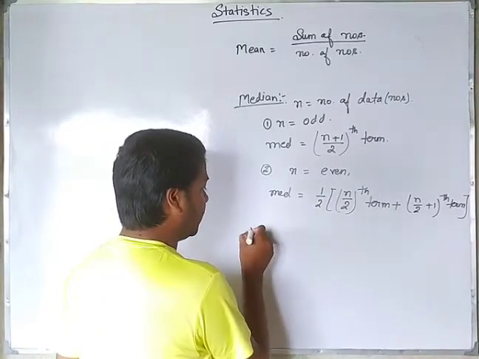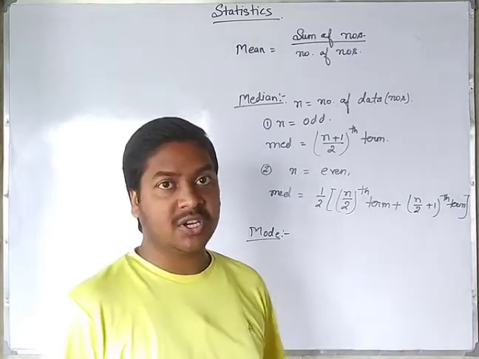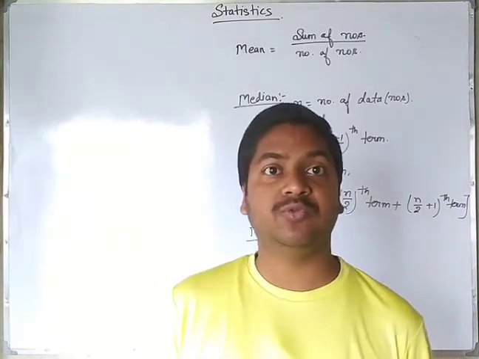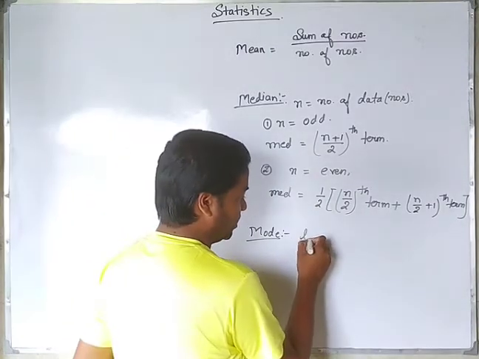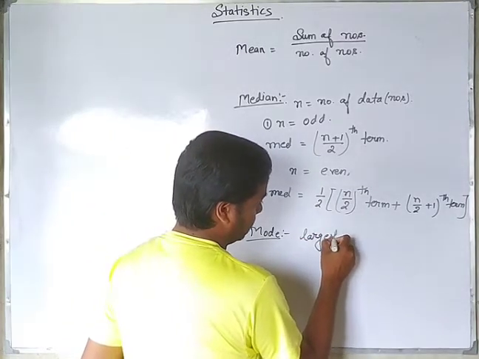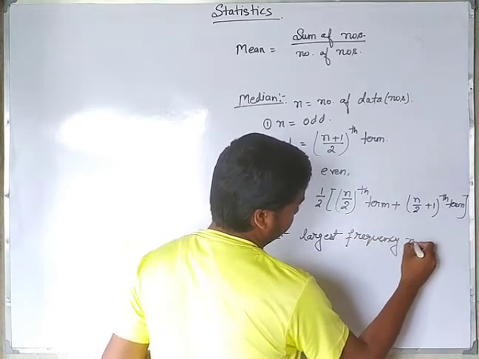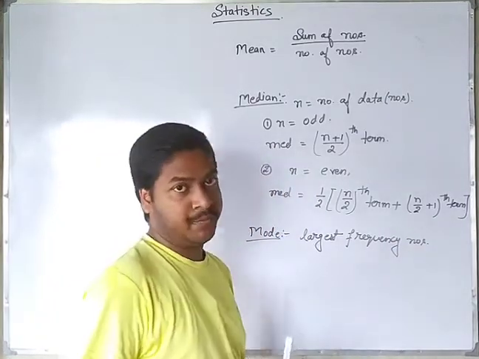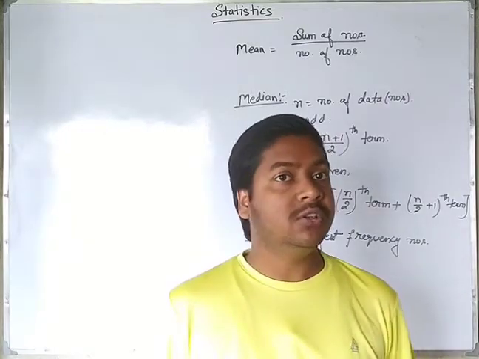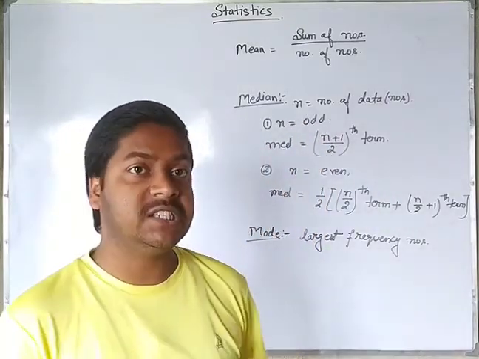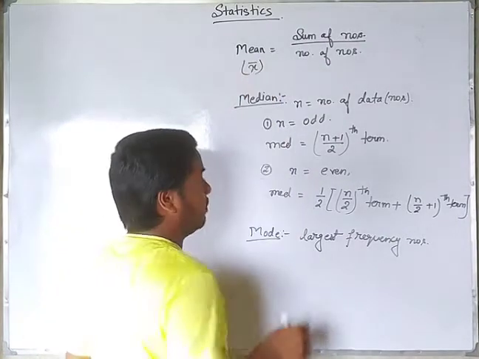And the last one that we need to understand is mode. Mode means the number which comes the largest number of times, or whose frequency is the largest. Largest frequency number is called mode. Also, for the mean there is one symbol by which it is represented, that is known as X bar.